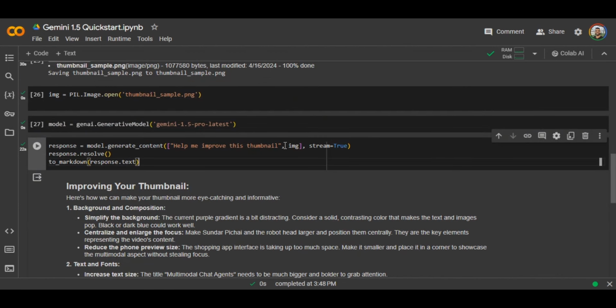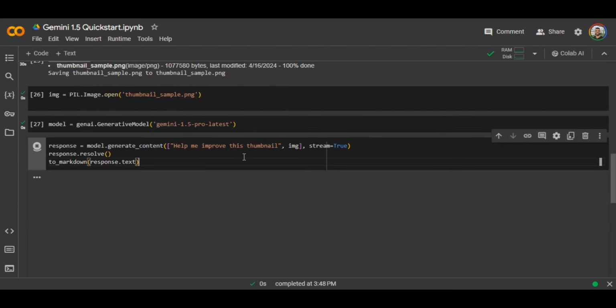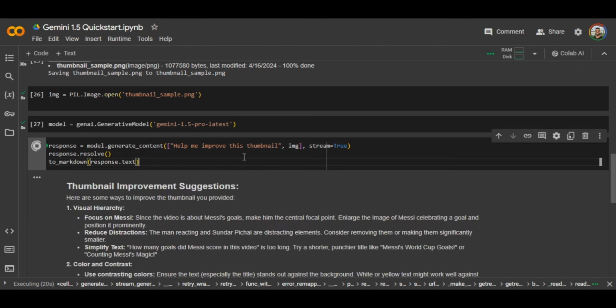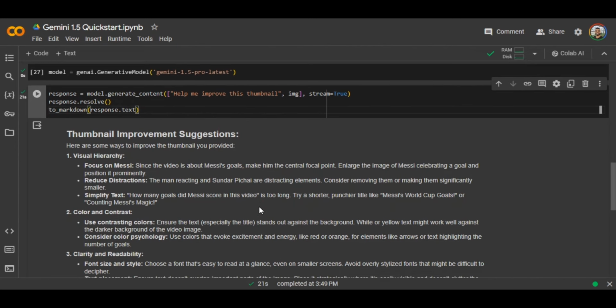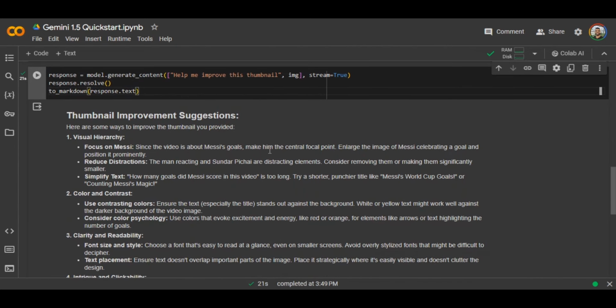So you have to convert your videos to still images before you can feed them into the generative AI functions. So moving forward with the notebook, I went ahead, specified that I want to use the 1.5 Pro model, and then I sent the message request along with the image. Help me improve this thumbnail. And let's see what Gemini returns to give us suggestions for improvement in this context. So as you can see, Gemini returns a very clean output, gives us very concise suggestions: visual hierarchy, color and contrast, clarity and readability.